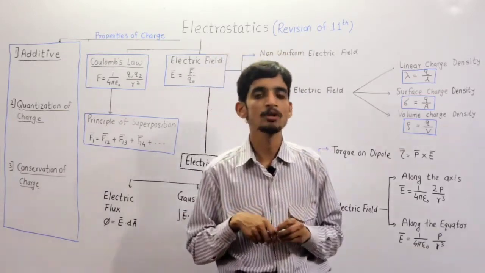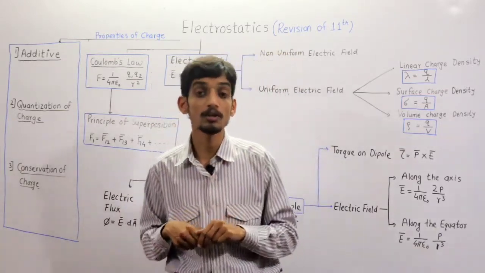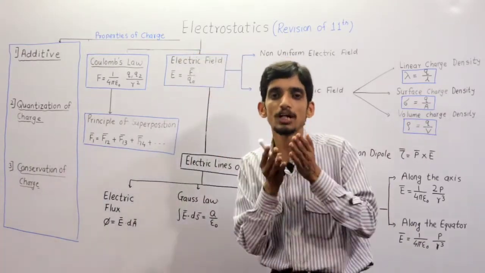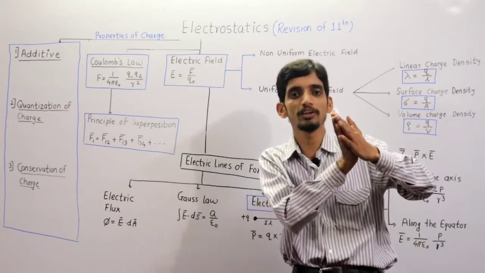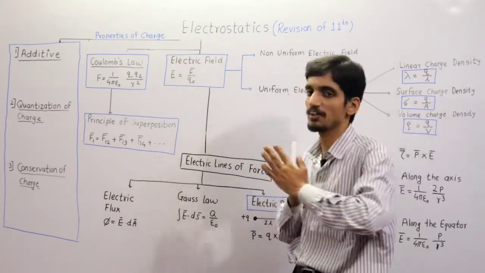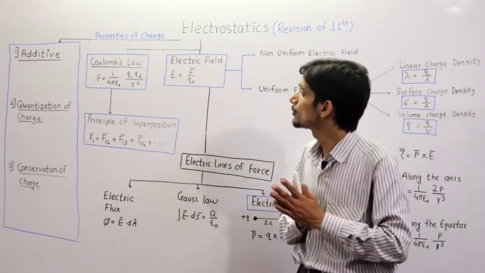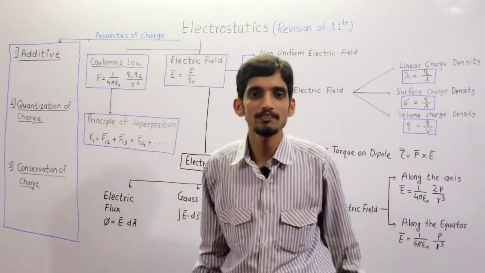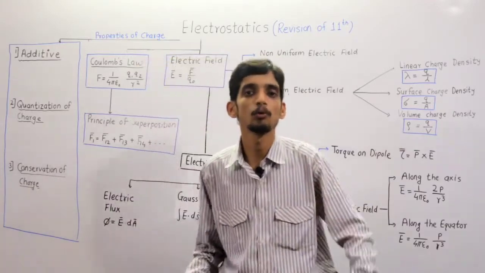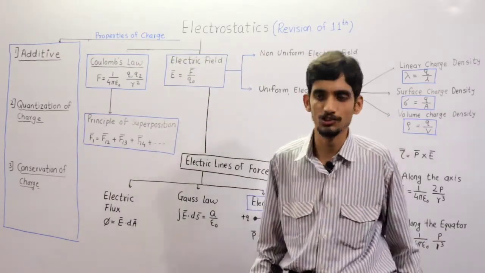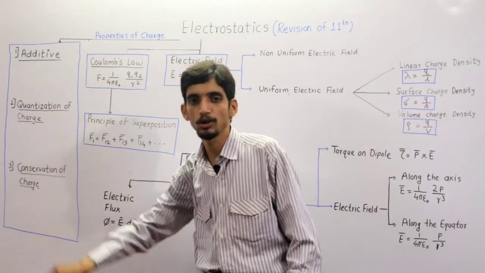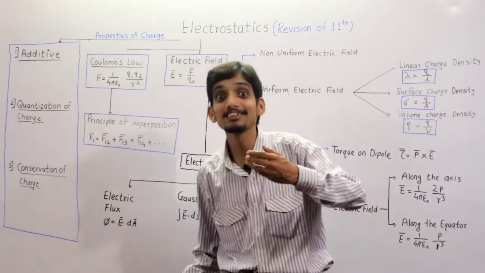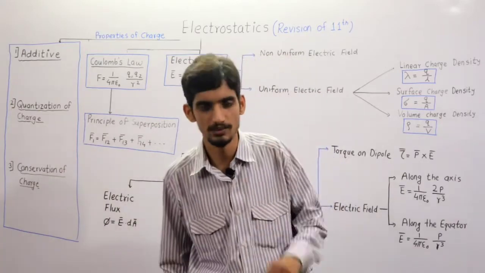Clear? Okay. Now listen here. Now we have to discuss this electrostatics with respect to the 11th portion in a quick revision manner. There are some properties of charge that were covered in the 11th portion. What are the properties of charge? First one is additive property of charge, second one is quantization of charge, third one is conservation of charge. What is meant by this? Listen here.